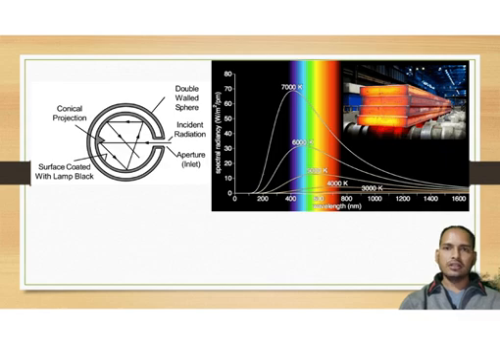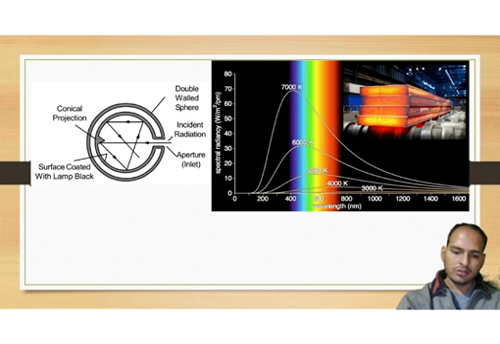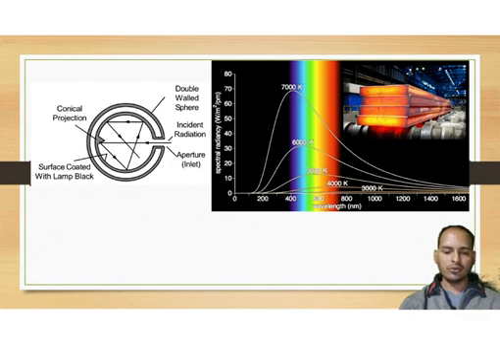So this is the spectrum of black body radiation. How do we have to read this spectrum? As you can see, on the x-axis you have wavelength and on the y-axis you have energy distribution, or you can say energy density.